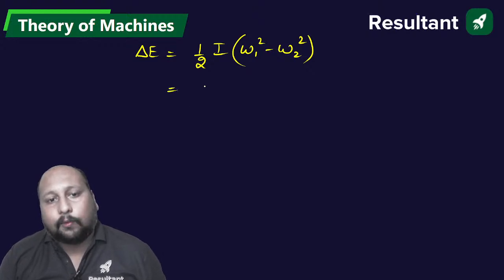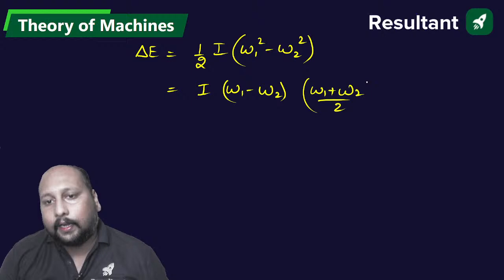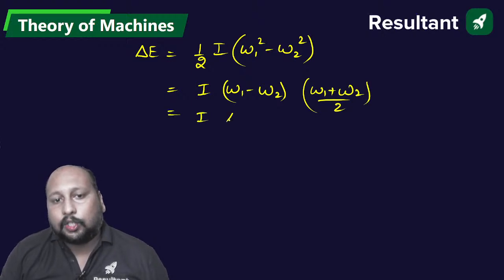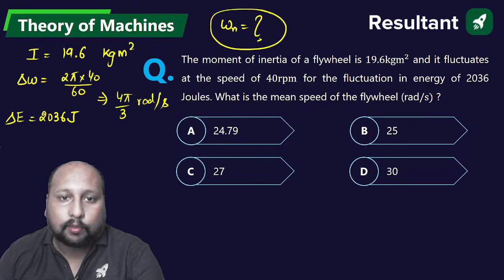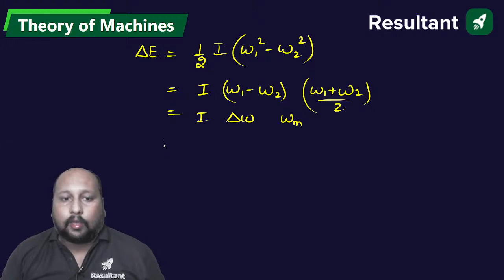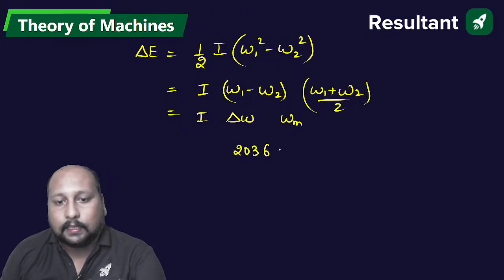We can rewrite this equation as I into omega 1 minus omega 2 into omega 1 plus omega 2 by 2. What is this? This is change in omega. This is nothing but the mean. Let us take it as omega m. So everything is given: change in energy 2036, I is equal to 19.6.